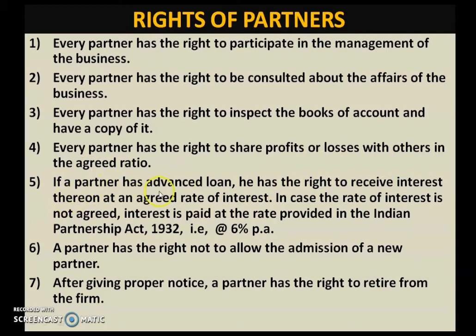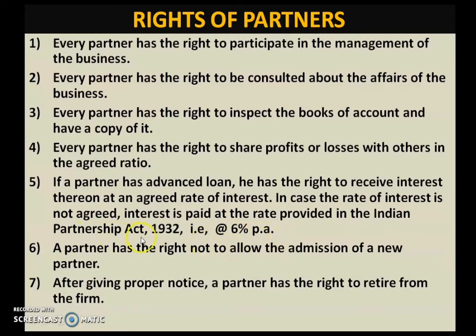If a partner has advanced a loan, he has the right to receive interest thereon at an agreed rate of interest. Suppose a partner had given a loan to the firm, he has the right to get interest on that loan. In case the rate of interest is not agreed among the partners, interest is paid at the rate provided in the Indian Partnership Act 1932, that is 6% per annum.